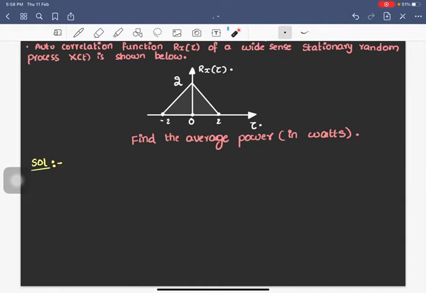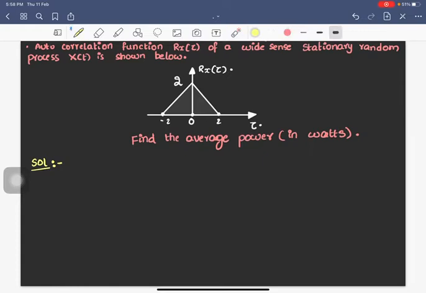In this video, let's solve signals and systems questions which were asked in GATE 2021 for ECE students. First question is, the autocorrelation function Rx of tau of a wide-sense stationary random process x of t is shown below. Find the average power in watts.